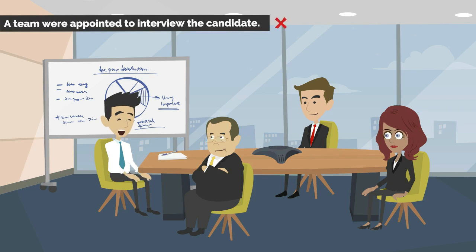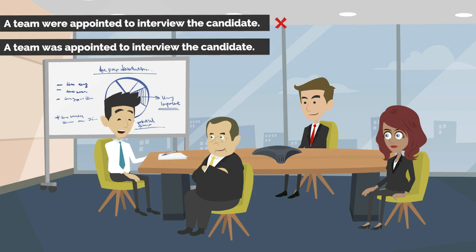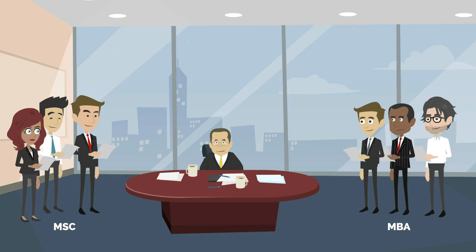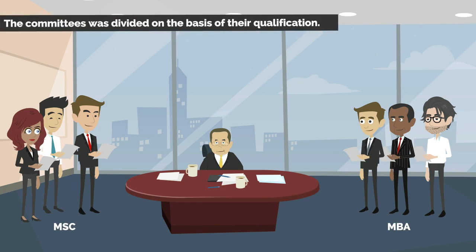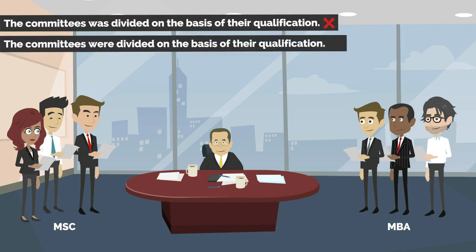This is incorrect. A team was appointed to interview the candidate. This is correct. The committees was divided on the basis of their qualification. This is incorrect. The committees were divided on the basis of their qualification. This is correct.